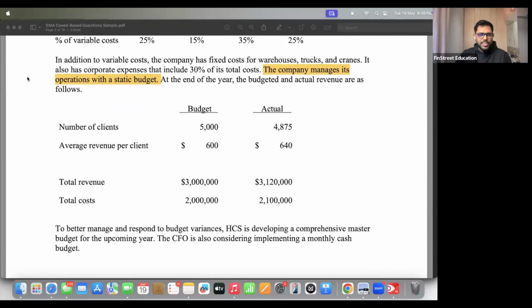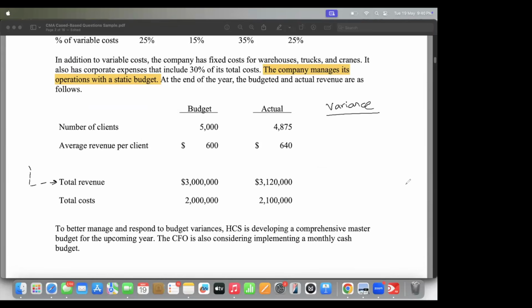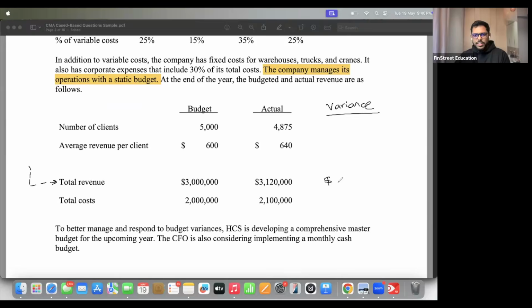Guys, can you see total sales anywhere? Total revenue. Can you simply take variance? This is a very easy calculation, I think. Sir, 1,20,000. Correct, Tanya. This should be 120,000.